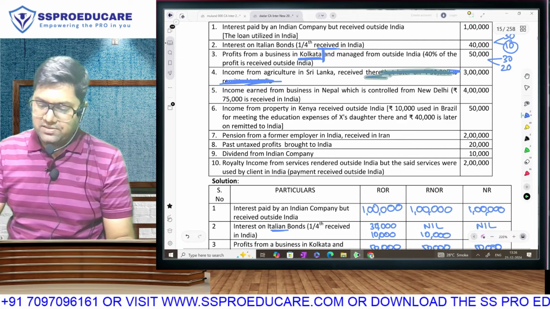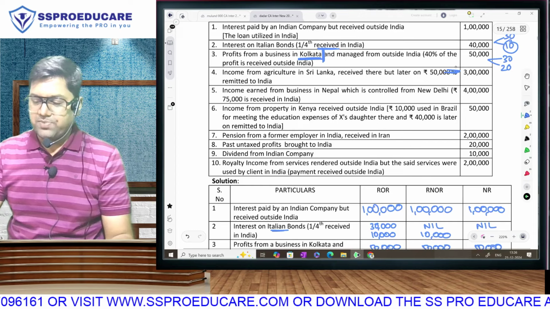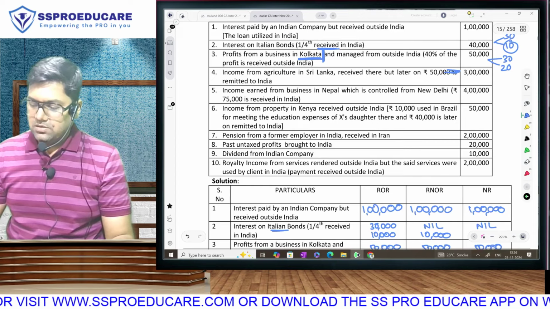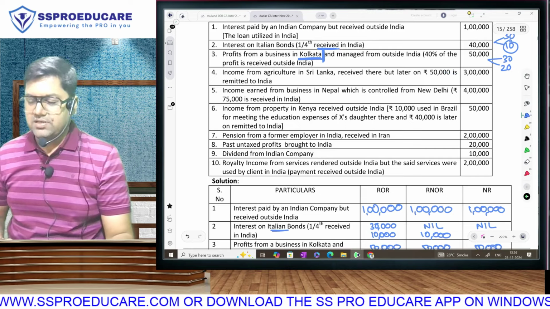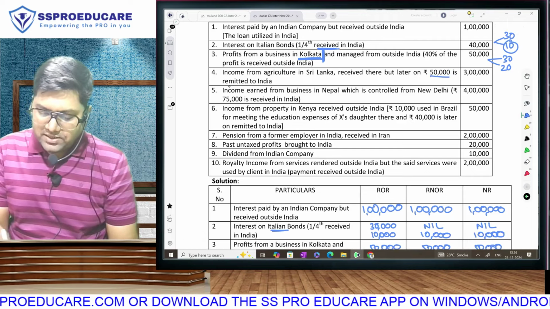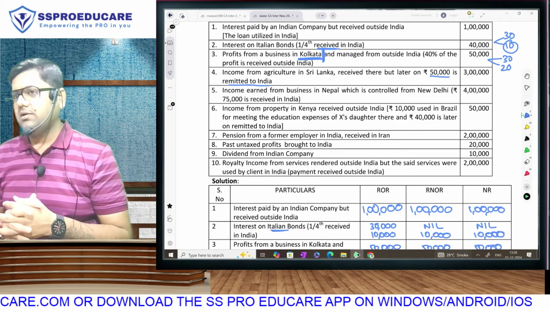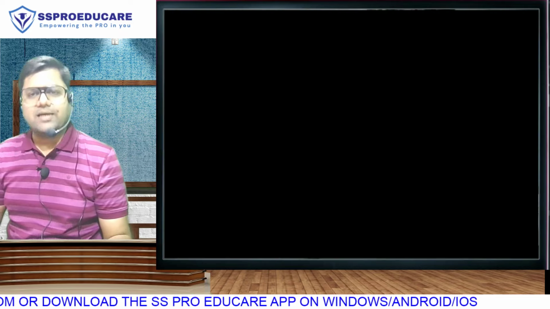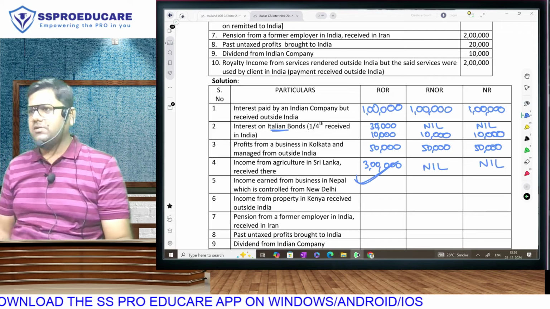Now that we are done with this much, let's focus on this line. What is this last part of this income number 4 telling us? That out of the income that you have earned, out of that income, 50,000 you have remitted to India, sent to India. Till now, this is the remaining taxable. See, the ROR column is not going to change at all because full 3 lakh is any which way taxable.